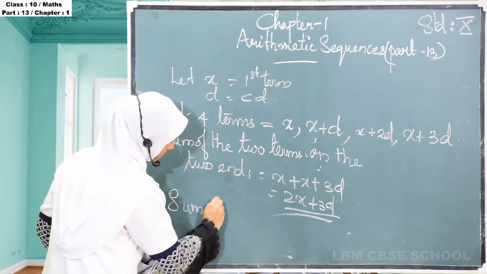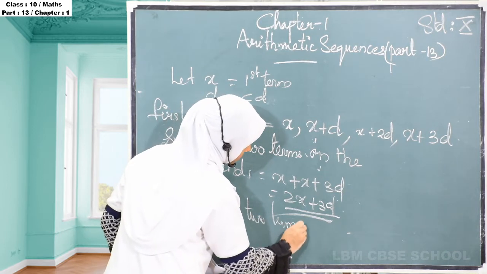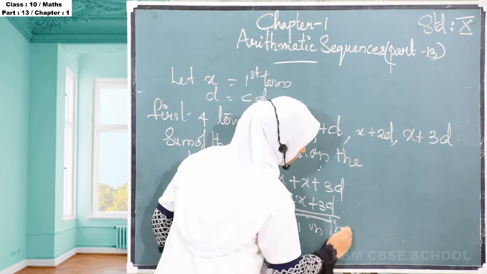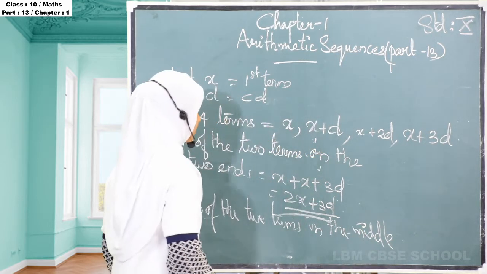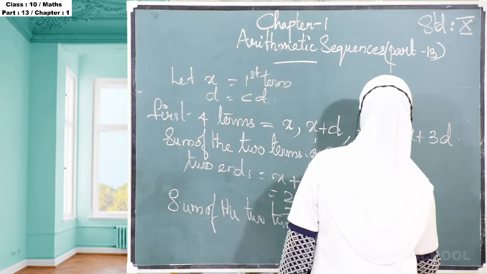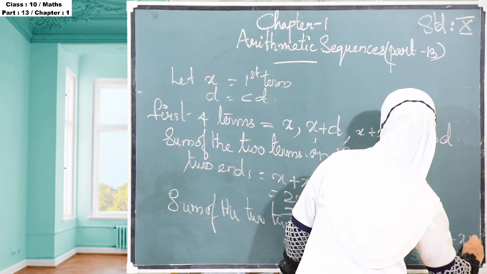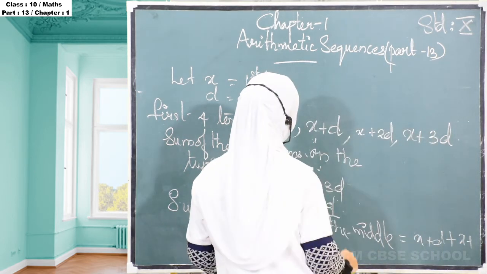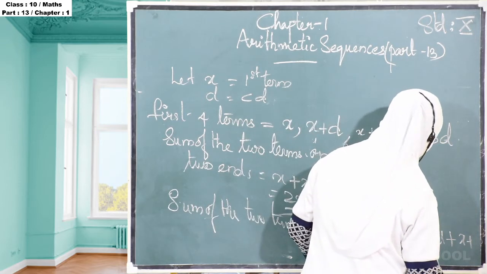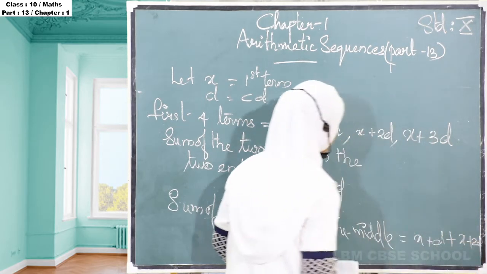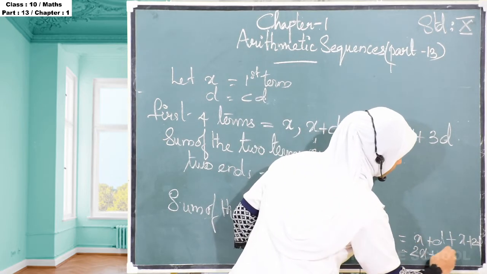Sum of the 2 terms in the middle, that is equal to x plus d plus x plus 2d. x plus x is 2x, plus d plus 2d is 3d.